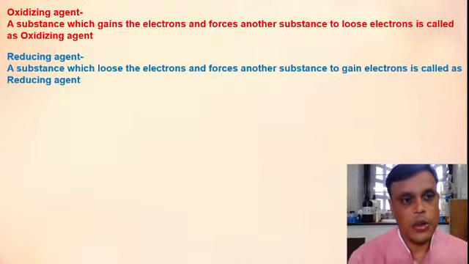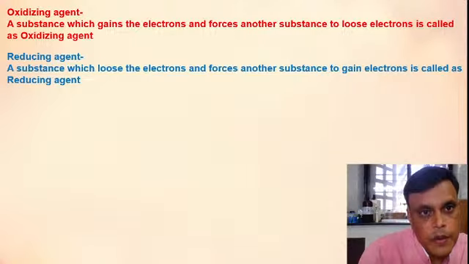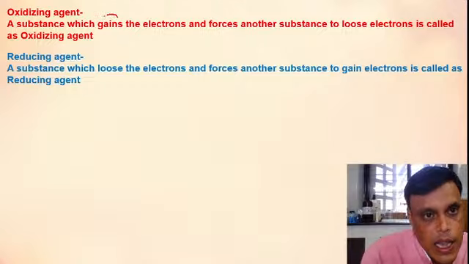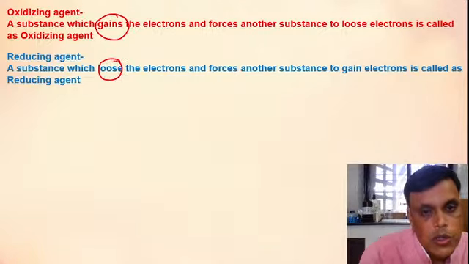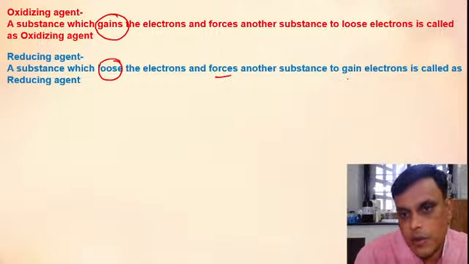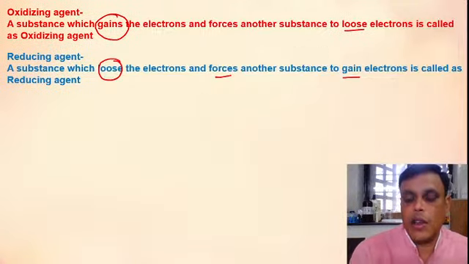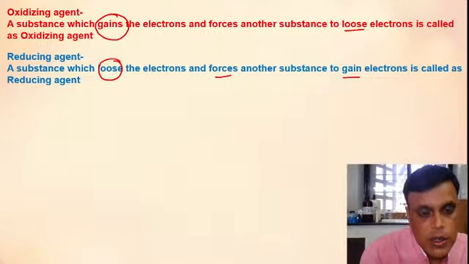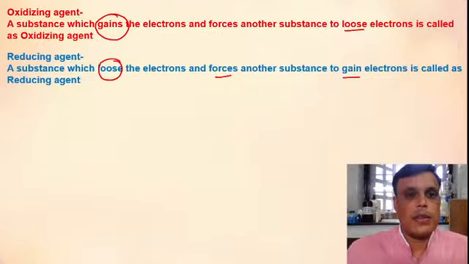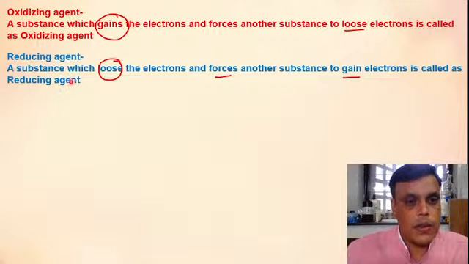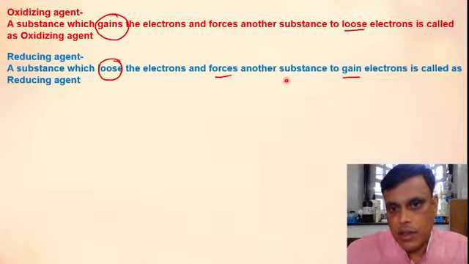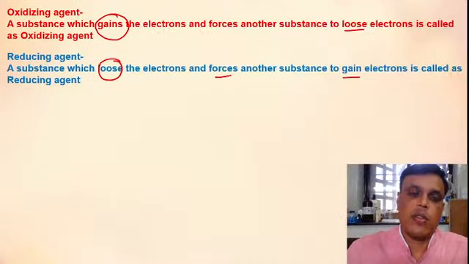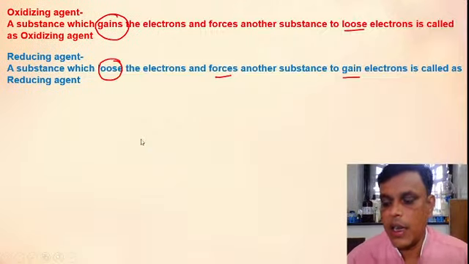Then next, reducing agent, a substance which loses the electron. See here, what was here? Here it was gains the electron. What is here? A substance which loses the electrons and forces another substance to gain the electrons. Here it was lose the electrons. It's called as a reducing agent. A substance which loses the electrons and forces another substance to gain the electrons is called as a reducing agent.